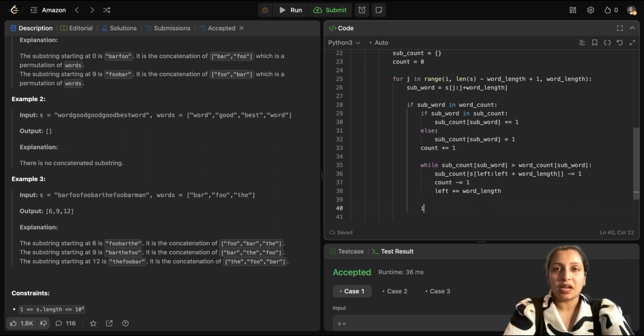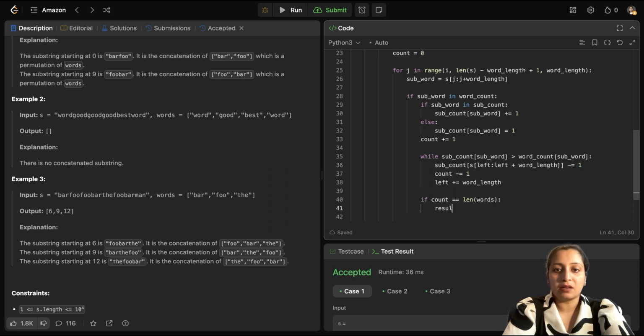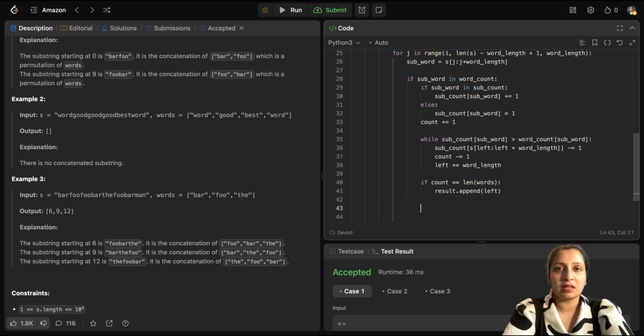Now I will check if this count has gotten equal to length of words. If it has gotten equal to length of words, that means I have found my permutation. In that case, I can append it to the result. But what do I need to append? I need to append the left index, that is the starting index, because I have to return the starting index, right?